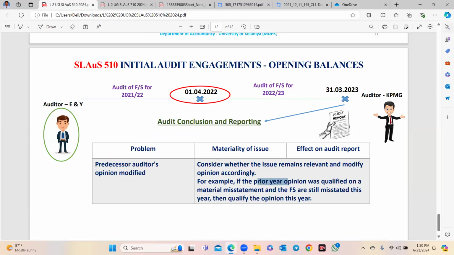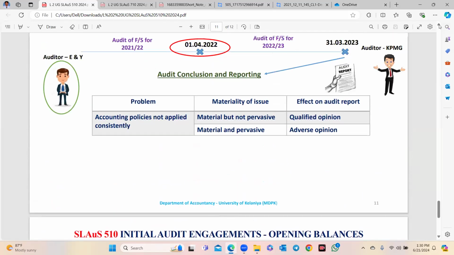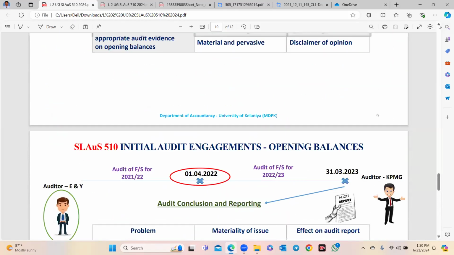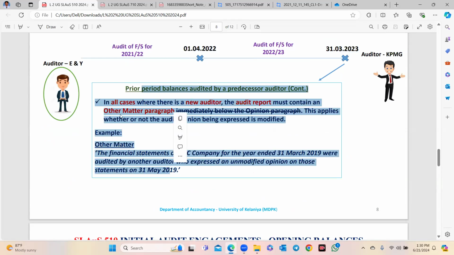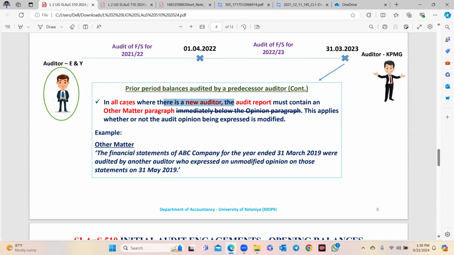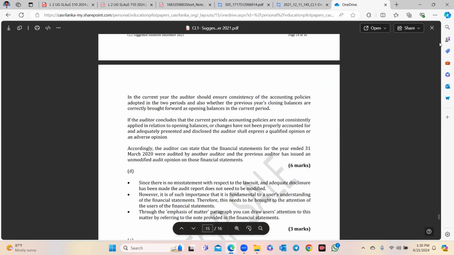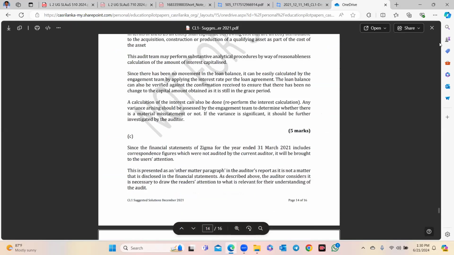Here it is, right? Other matter, not emphasis of matter. It is there, and CNC also tested it here, right? You can easily score if you are good enough.